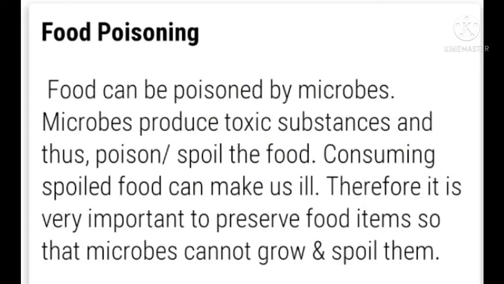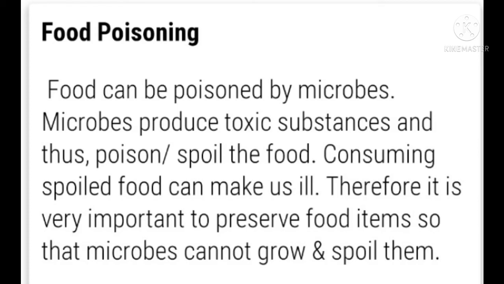Food poisoning. Food poisoning is caused due to the consumption of food spoiled by some microorganisms. If we have consumed spoiled food, then food poisoning occurs. The microorganisms that grow on food items produce toxic substances. This makes the food poisonous, causing serious illness and even death.